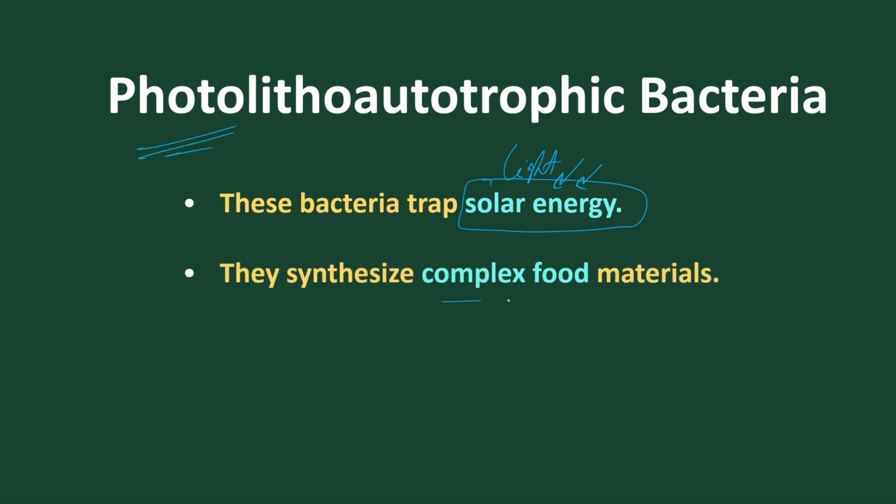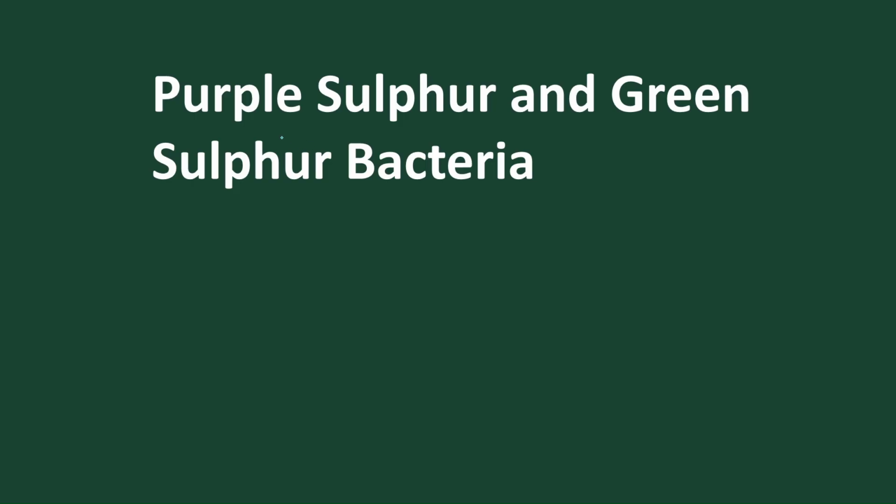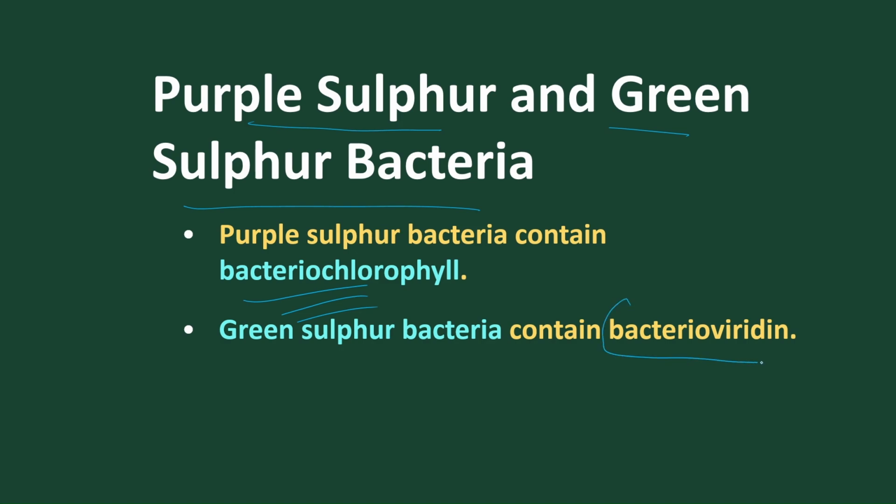And they synthesize complex food from inorganic materials with the help of the pigment called bacteriochlorophyll or bacterioviridin. So they use light, and they use inorganic compounds, that is lithotrophs, litho. And it is of 2 types. One is called purple sulfur bacteria, another one is called green sulfur bacteria. The purple sulfur bacteria contain bacteriochlorophyll as the pigment to produce synthesized food, and the green sulfur bacteria contain bacterioviridin.